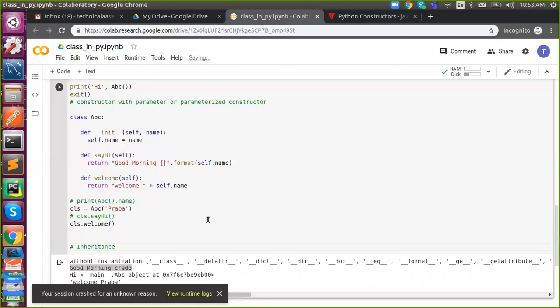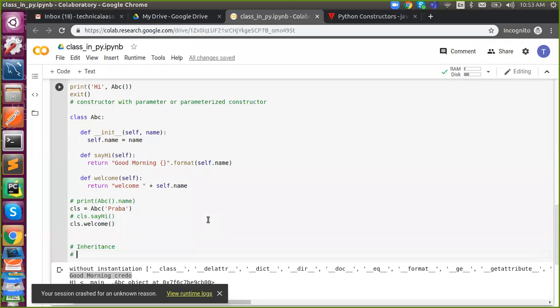So inheriting means inheriting properties of one class into another class. The properties here are objects, the object of one class into another class. The purpose is to avoid repetition. That is the main usage. If you define something in one class, we don't need to repeat the same in another class.